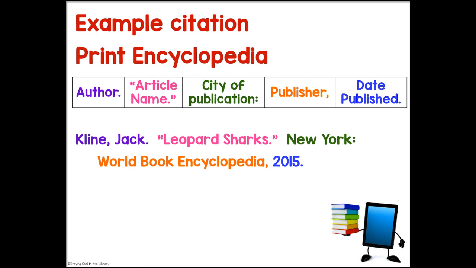If you're using a print encyclopedia, the book form, you would use the author with a period, the article name with a period and quotation marks, the city of publication with a colon, a publisher with a comma, and the date published with a period. The example is as below.